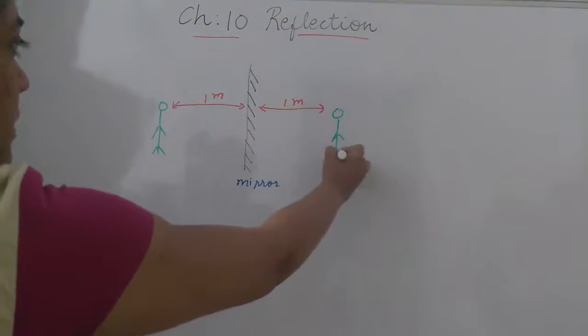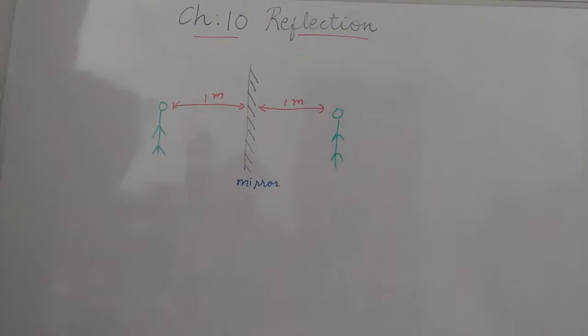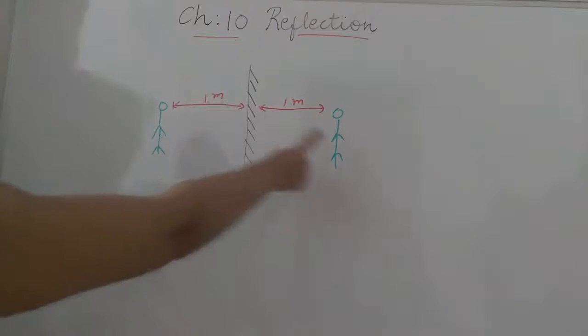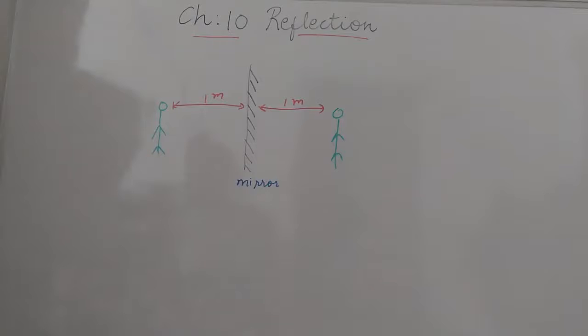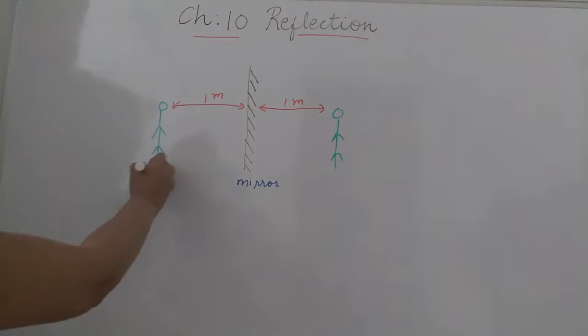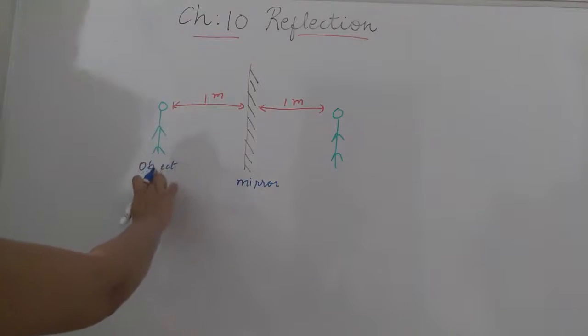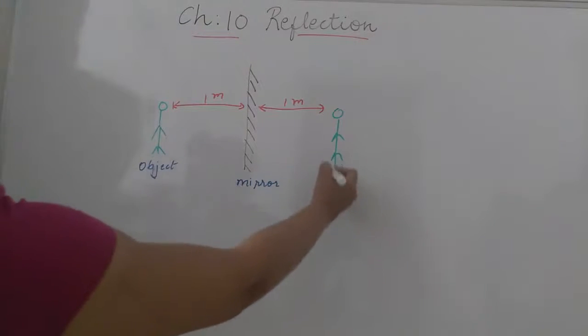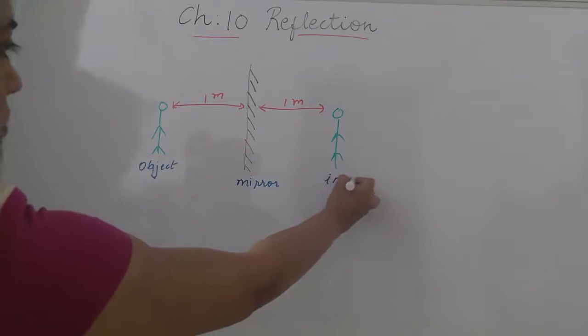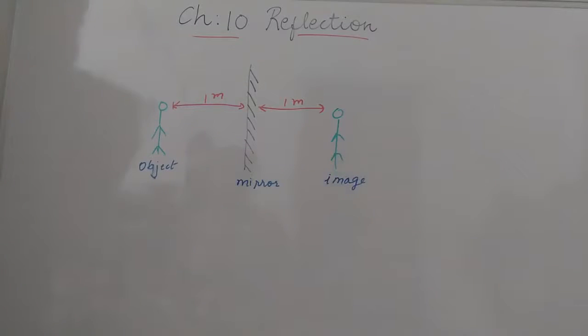So this is the image of the person we get here. So you see, this is the object you can say, and this is the image you can see. So here I am writing object, or the person you can say, and this is the image. So this chapter is very easy to score marks, but you need some proper understanding of how we get the reflection.